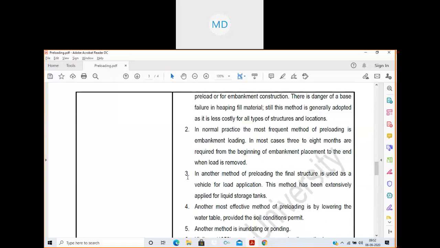Then number 3, in another method of preloading, the final structure is used as a vehicle for load application. This method has been extensively applied for liquid storage tanks.